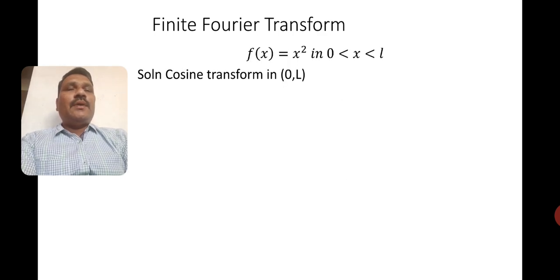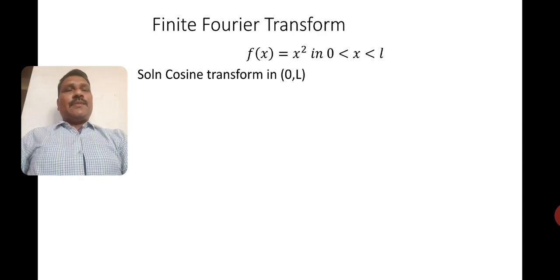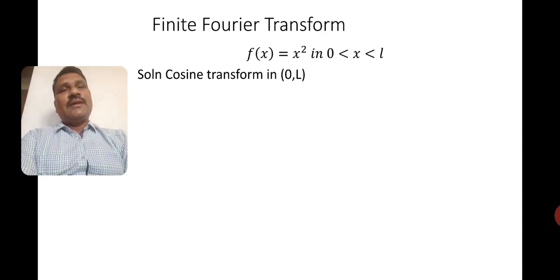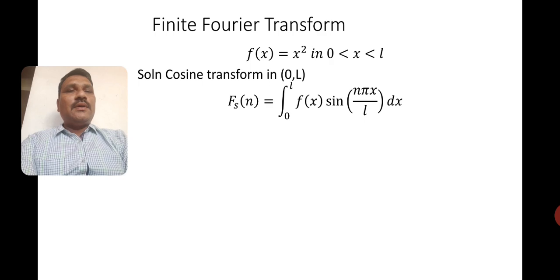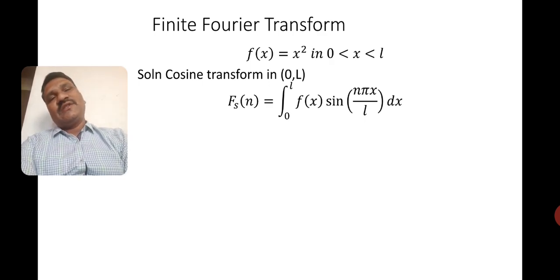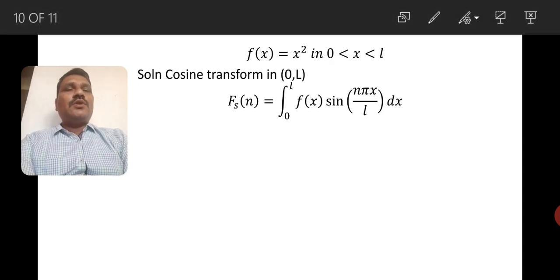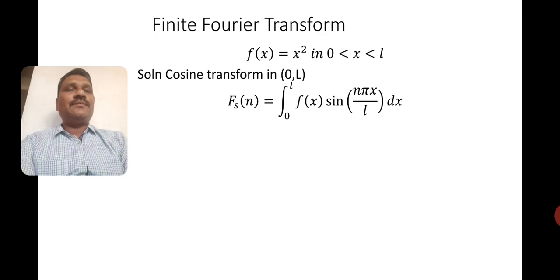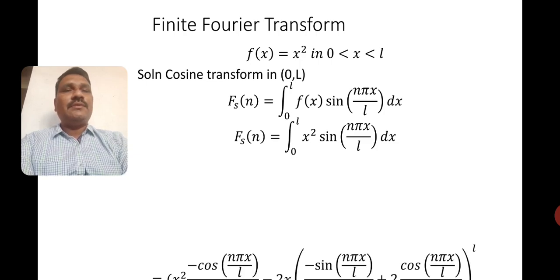Right. Now the next example, with the ordinary interval, where x square is there. Once again by mistake I went for cosine, but it is a sine transform. Here I made the correction. So Fs of n is equal to integral 0 to L f of x sine of n pi x by L dx. So here f of x is x square. Just I am replacing and applying Bernoulli's rule of integration.